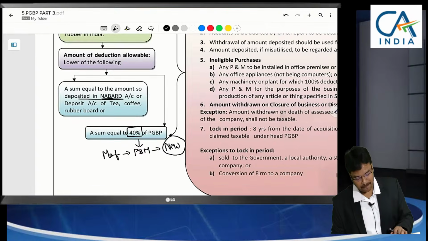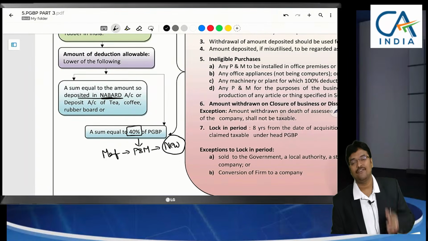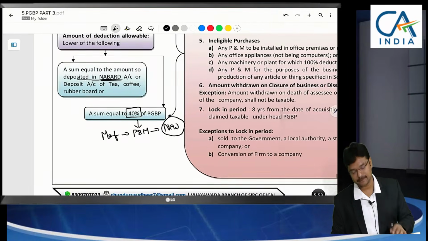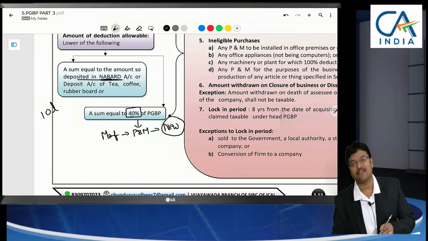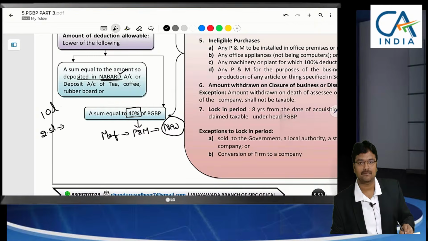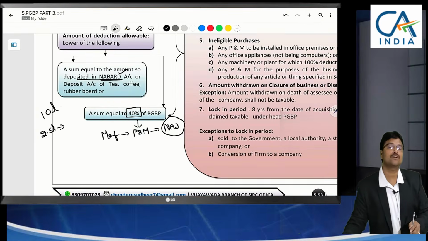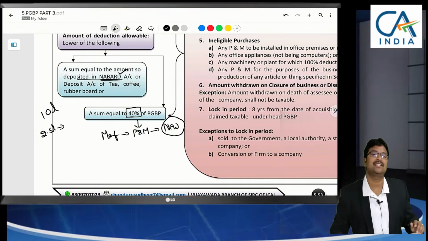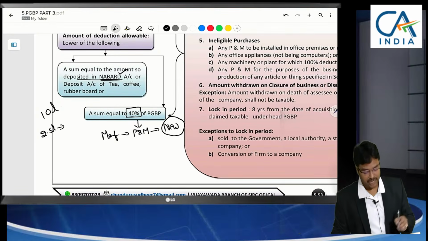If you set up a separate fund, if you transfer from your profits, for example, if 10 lakhs profit is earned, and 2.5 lakhs I am depositing in a separate NABARD account, earmarked for what purpose? For purchasing a new plant and machinery.